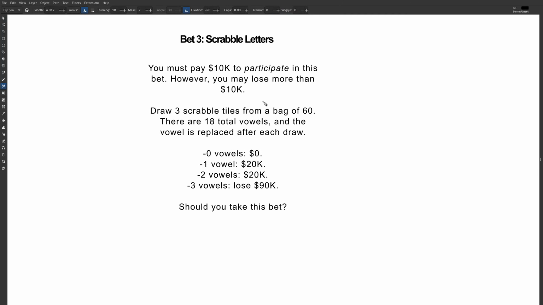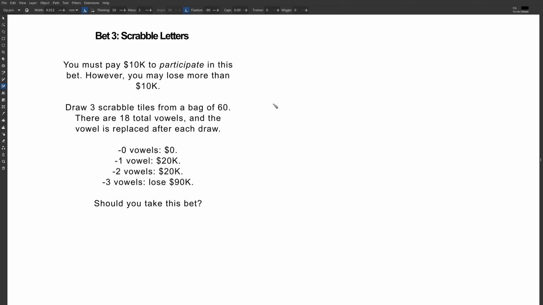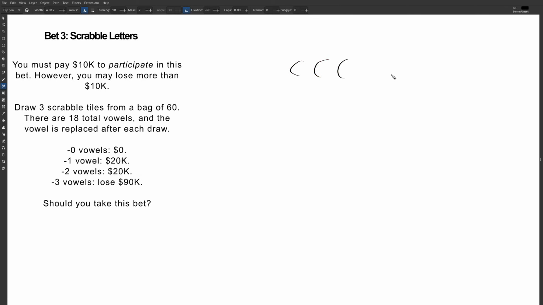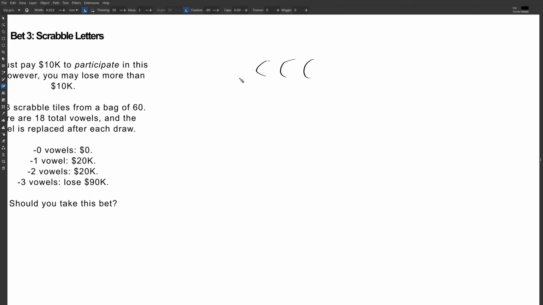Okay. And this is binomial probability again, the word arrangements I showed y'all. So let's try the first case. So 0 vowels. So in other words, let's call that consonant, consonant, consonant. And we're going to find the probability of getting each consonant. Okay, so the probability of getting a vowel is 18 over 60.